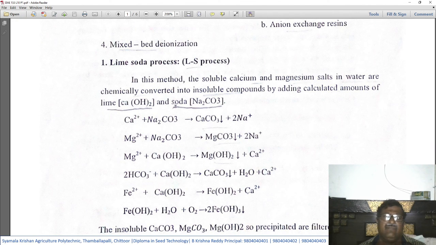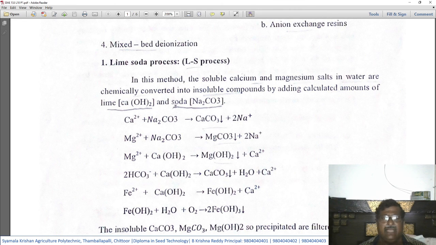Then, if the hard water contains magnesium salts, they dissociate into magnesium ions, Mg2+. When they come in contact with soda, the end products are magnesium carbonate, a precipitate like calcium carbonate that gets settled, and two sodium ions are released.